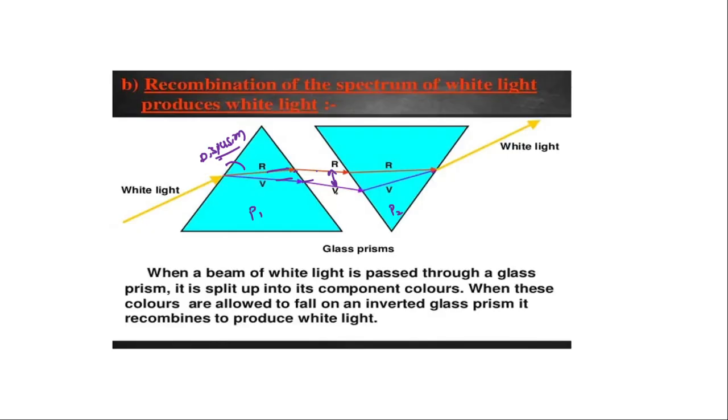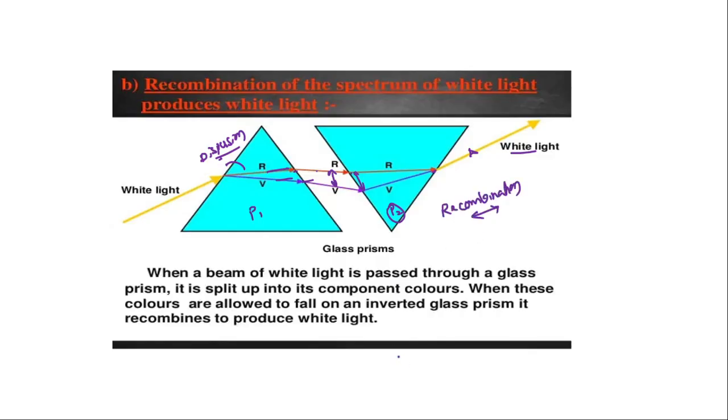Again this passes through another prism, P2. Here the light beams which diverged will get combined again. At the output we will get a single light, that is white light. So this phenomenon is called recombination.